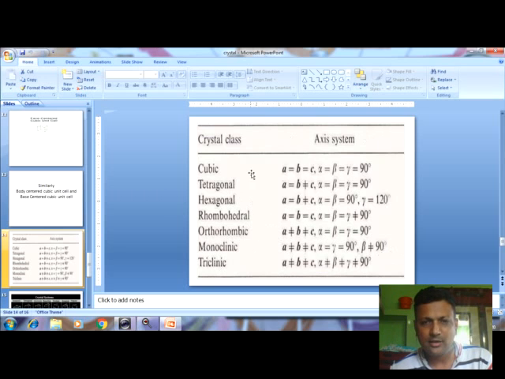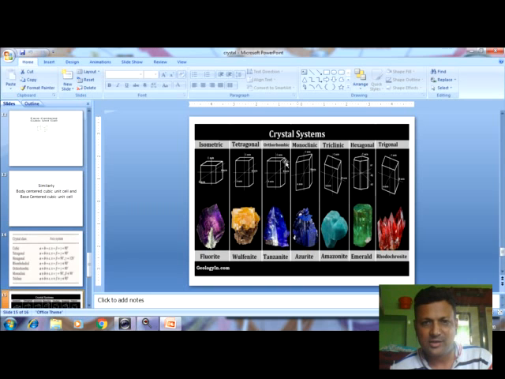And besides, again here we can find simple or primitive, body centered or face centered types. So these systems are there. Examples of these: isometric, tetragonal, orthorhombic, monoclinic, triclinic, hexagonal, etc. In this manner we can make the study of it.